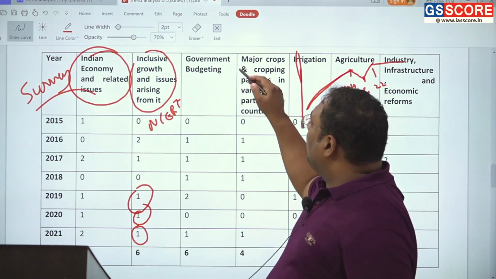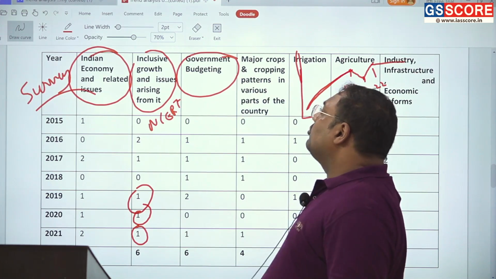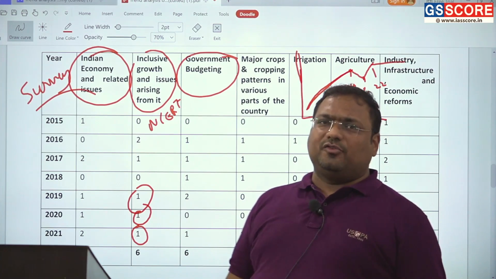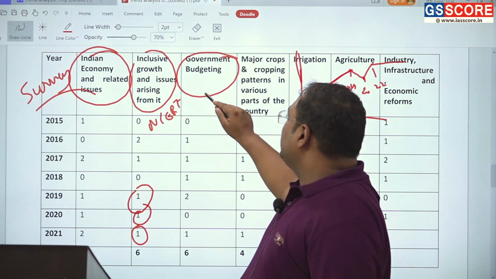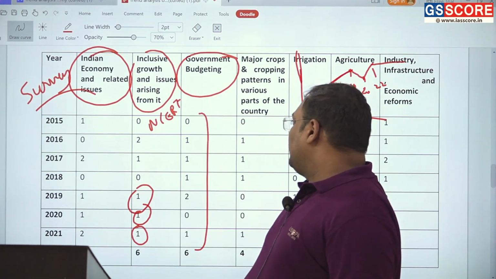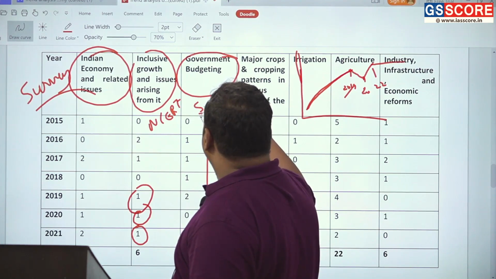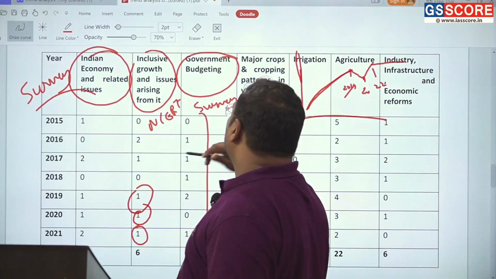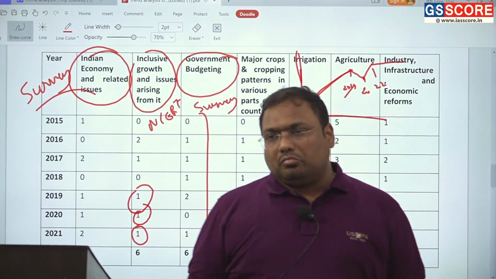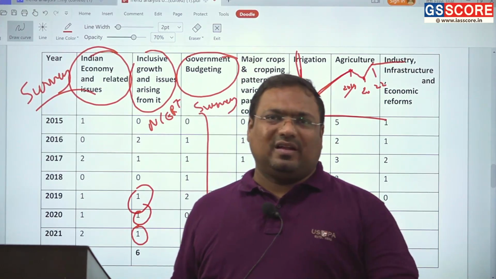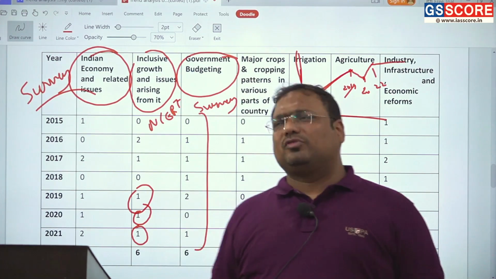The next is government budgeting. Questions on taxation, expenditure, subsidies, deficit are from the budgeting section. And over here also, the economic survey is really a good source to update you. Of course, you need to know the theoretical basics here. So you need to be aware of the macroeconomic details, and of the impact of taxation, etc. So that is obviously there.